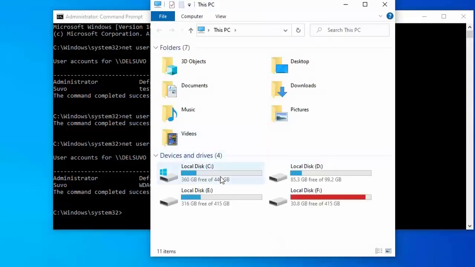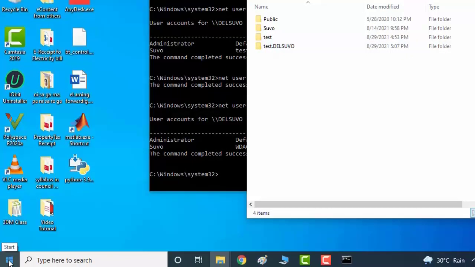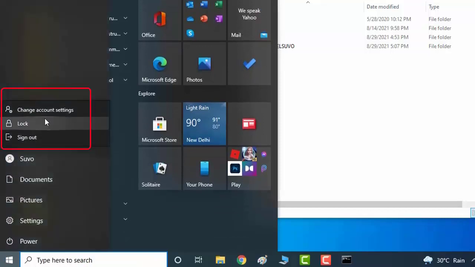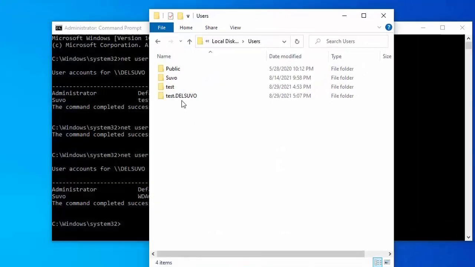Entering into C drive, under users, see still the name test is here. Now at start menu, see whether the test is there or not. No, from here the test has been deleted, but only in C drive under users the test is here. We can delete it from here also.